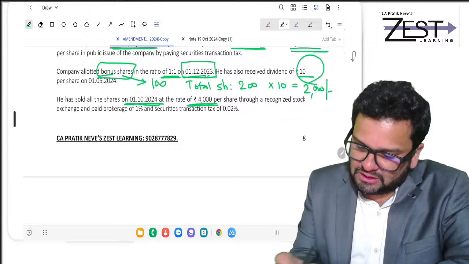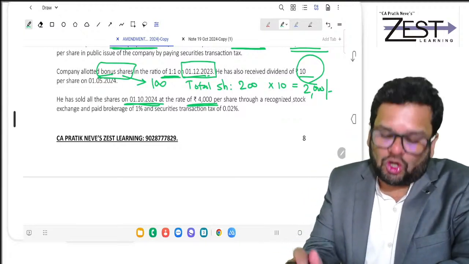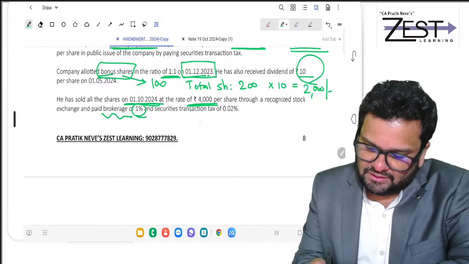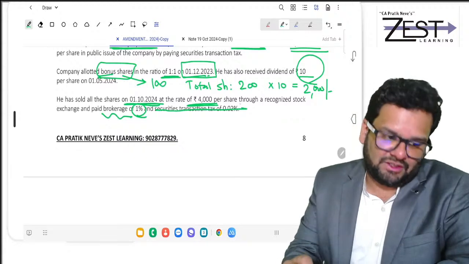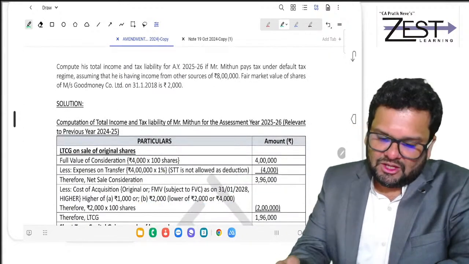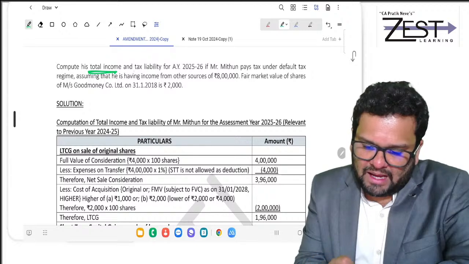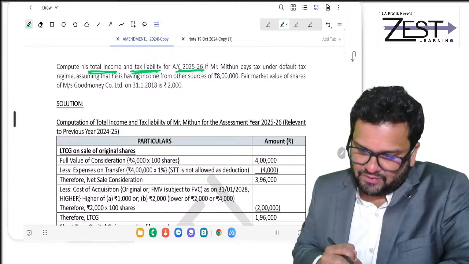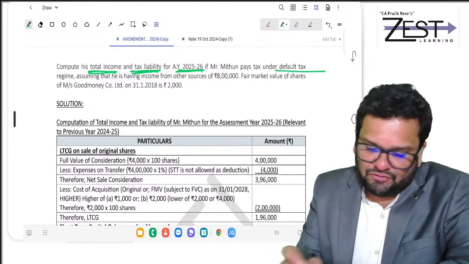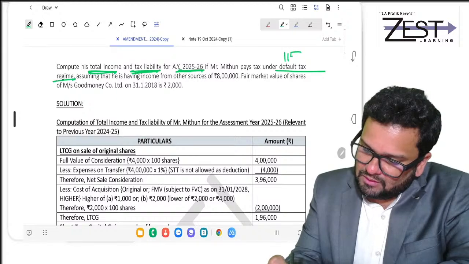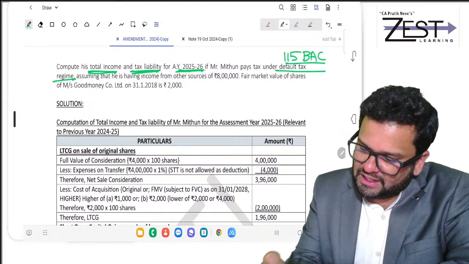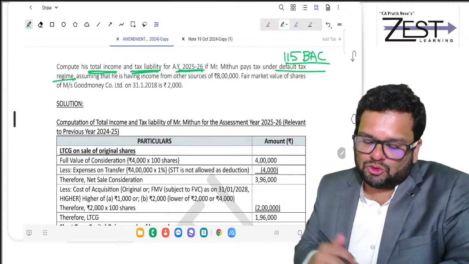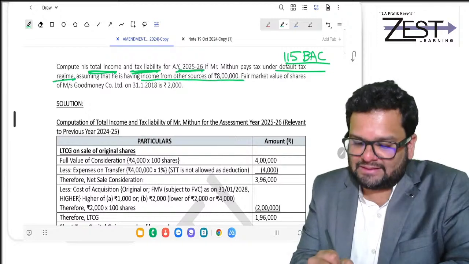for 4000 per share through a recognized stock exchange, and brokerage is 1%. STT doesn't get any deduction. Okay, you have to compute his total income and tax liability for 25-26, if he pays tax under the default tax regime, meaning 115BAC, assuming that he has income from other sources of 8 lakhs.